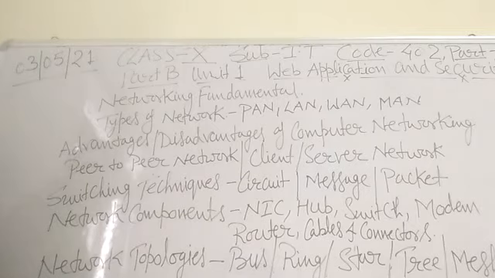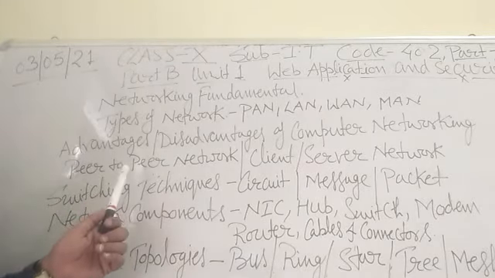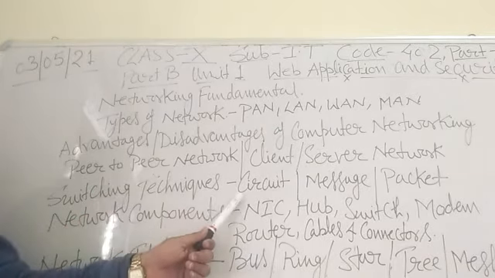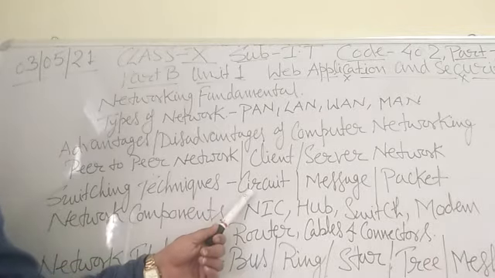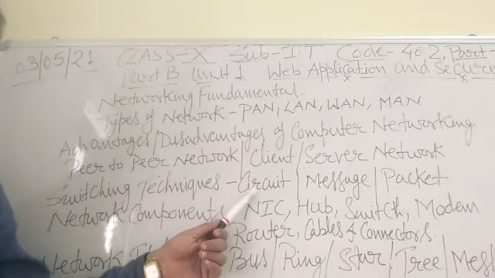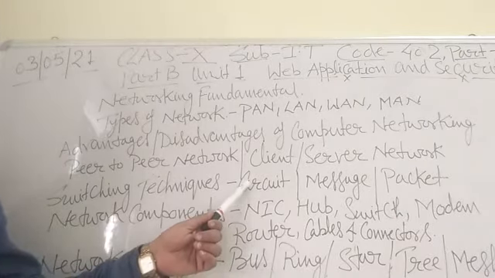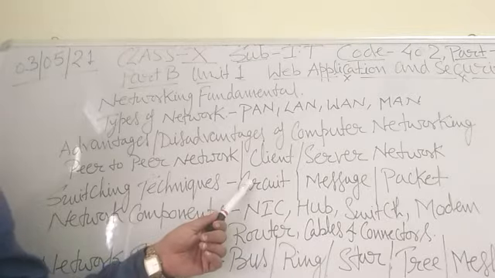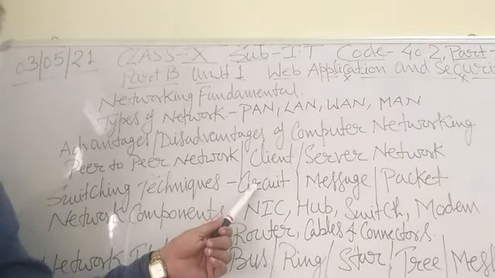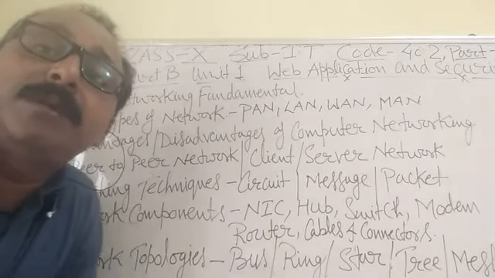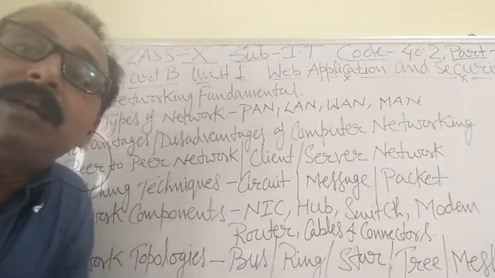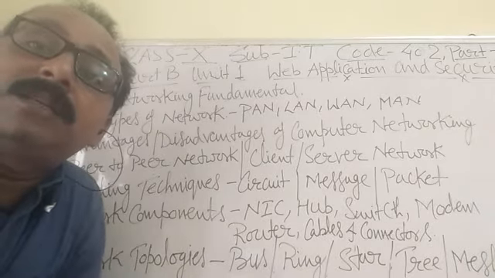According to the figure you can see, circuit switching is the switching technique that establishes a dedicated path between the sender and the receiver. Okay, sender and receiver. You can see the figure on page number 216, figure 1.17, circuit switching technique. Here are the advantages and the disadvantages. Such a question may come in your examination: explain circuit switching with advantages and disadvantages.